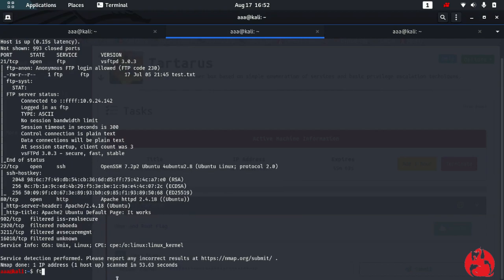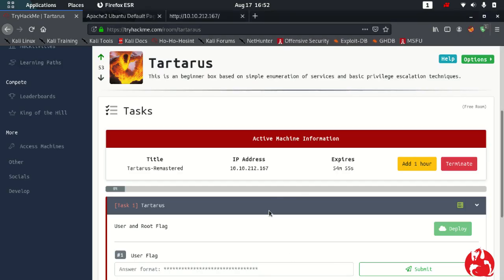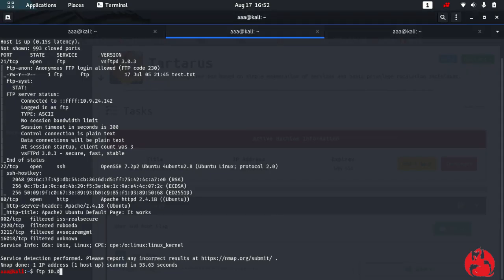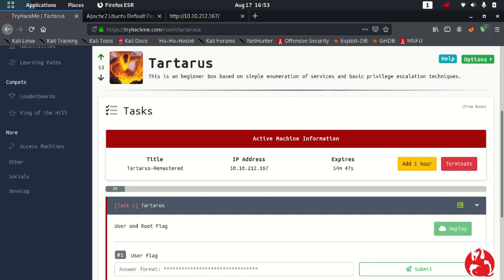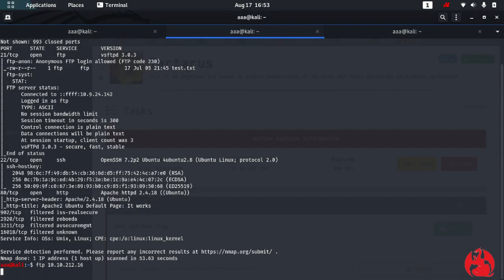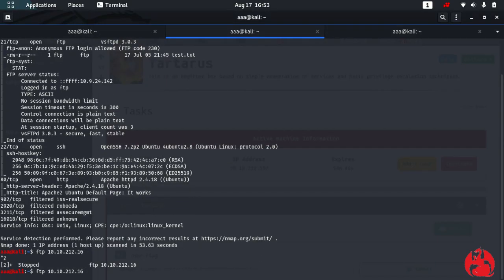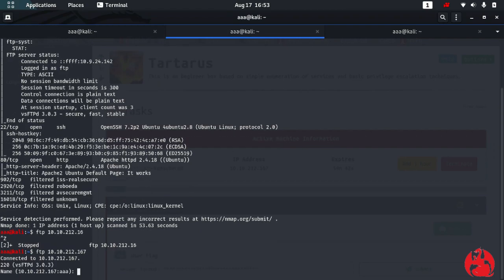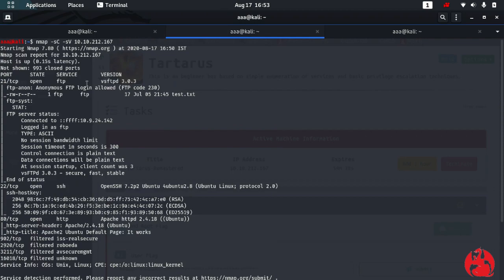So I'll type ftp and the IP, which is 10.10.212.167, and the name is anonymous, as I just showed you over here.